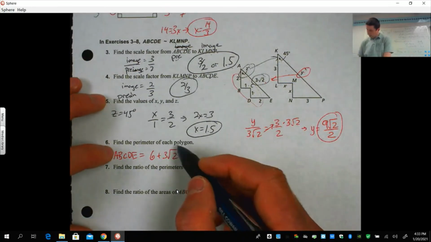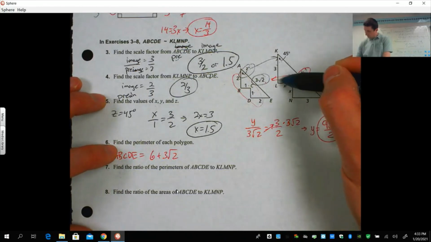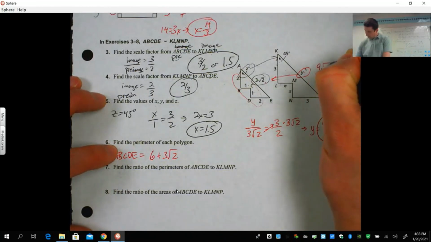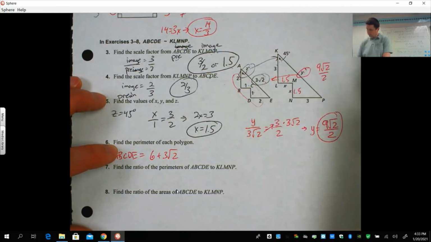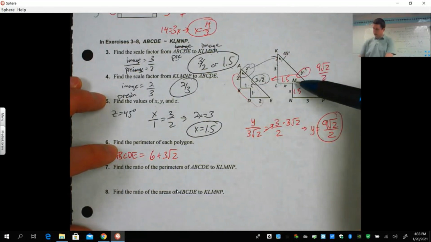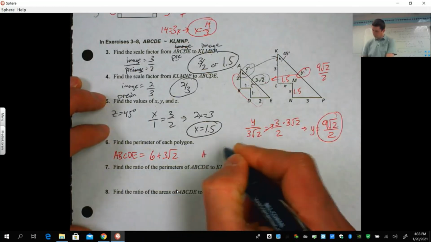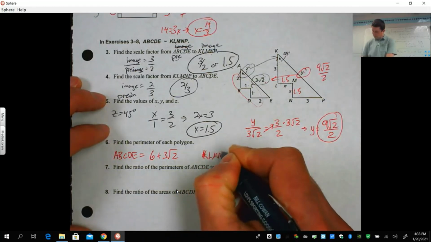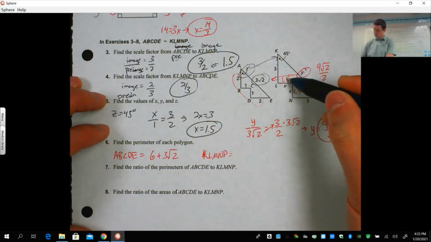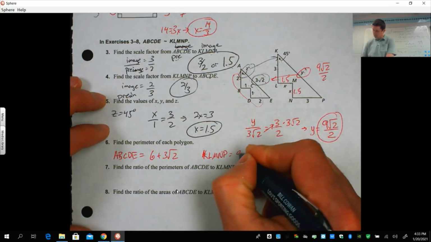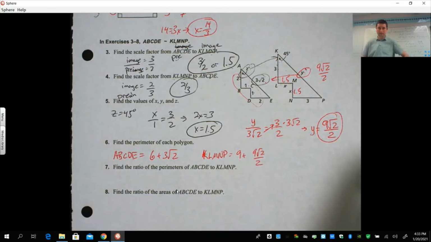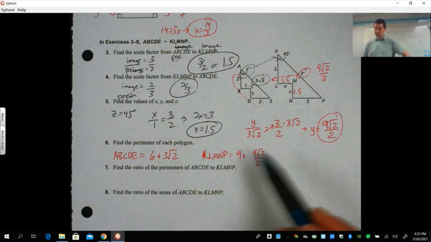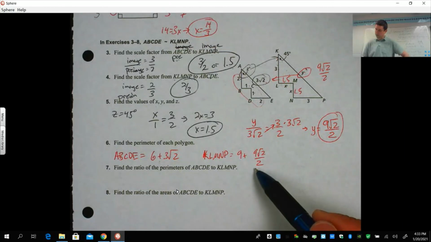Okay, so our scale factor here, this one, we know this is 9 root 2 over 2, and we know these are 1.5, 1.5. Okay, they're also half of those. So here, for K, L, M, N, P, that would be 3 plus 3 plus 3, 3, 6, 9, 9 plus 9 root 2 over 2. Okay. So if you would take these numbers times 1.5, you're going to get these numbers. 9 over 2 is 4.5.